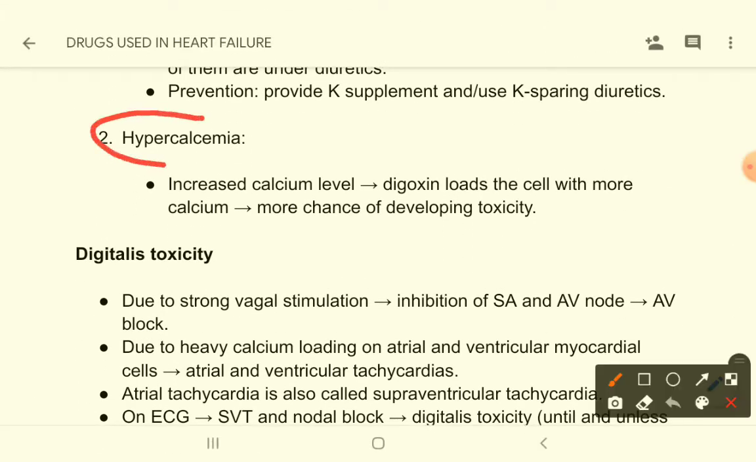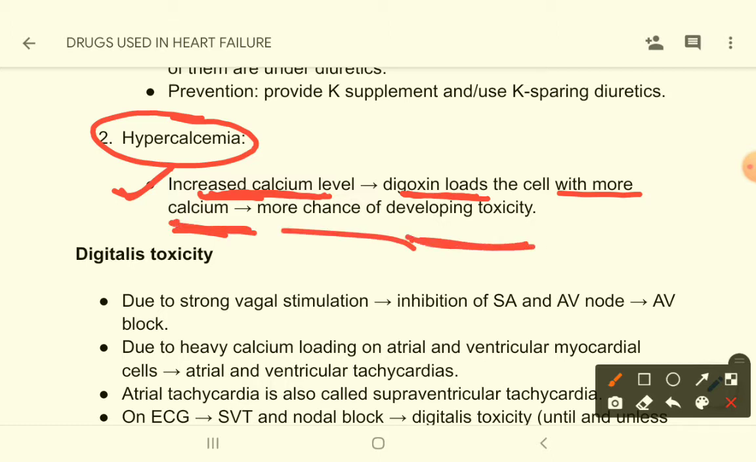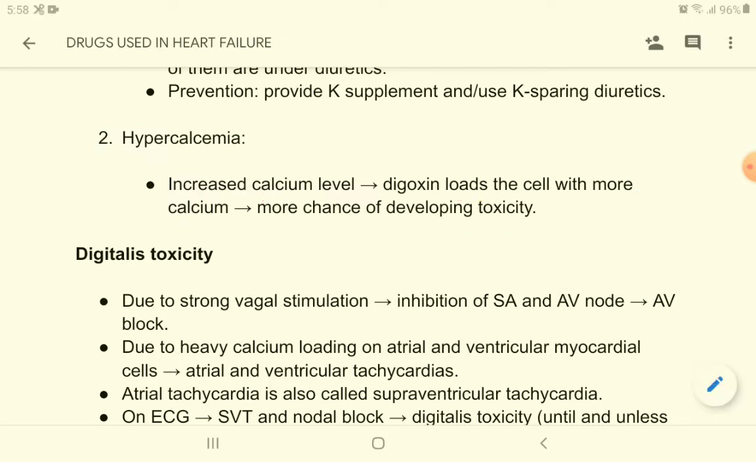Another thing is hypercalcemia. Why? Because increased calcium level will lead to digoxin loading the cell with more calcium. If you are giving calcium, or there is a hypercalcemia, now digoxin will load the cells with more calcium. There will be more chance of developing toxicity. The digoxin action will be more.